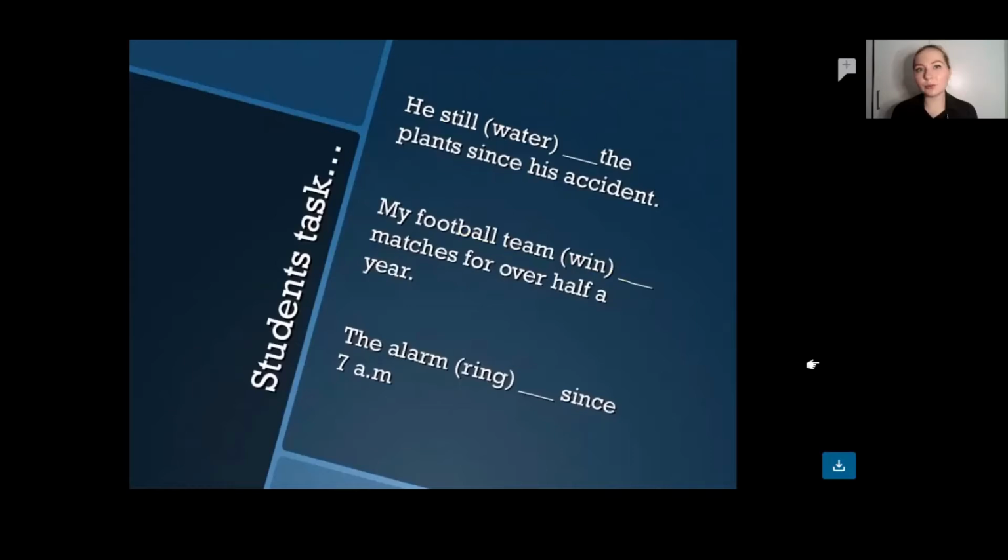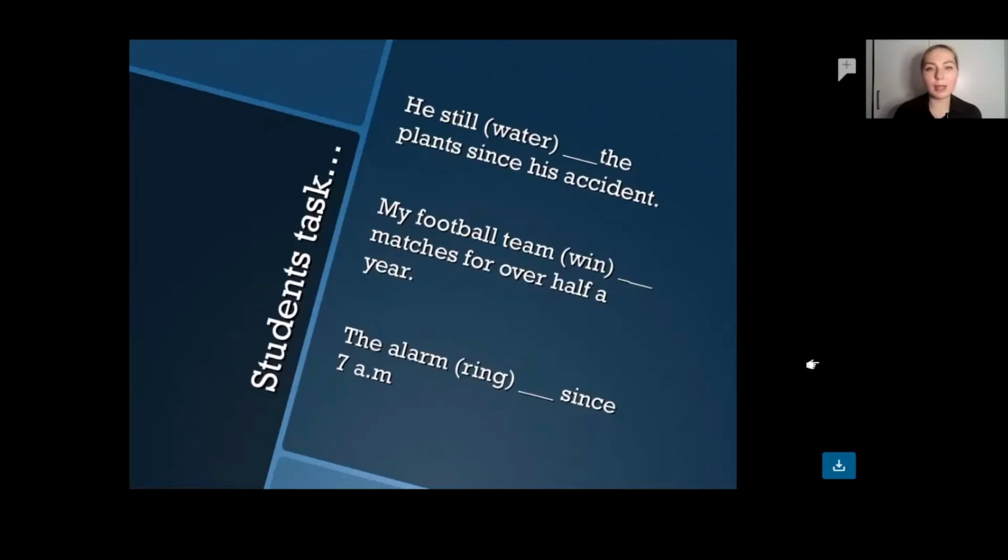And now I want you to check the new task here. He's still, so we just need to modify the form. He has still been watering the plants since his accident. My football team has been winning matches for over half a year.